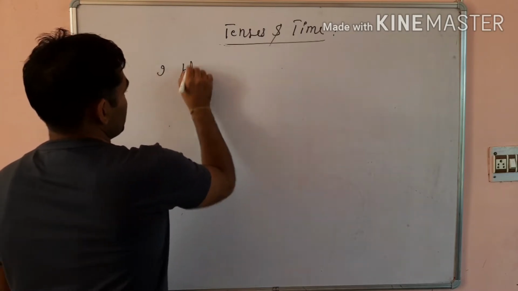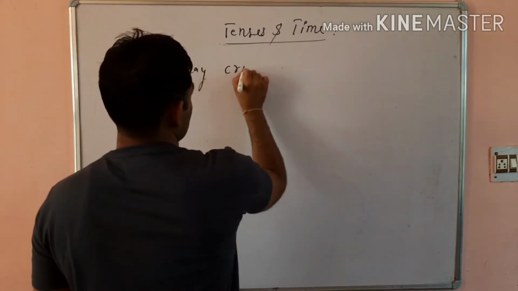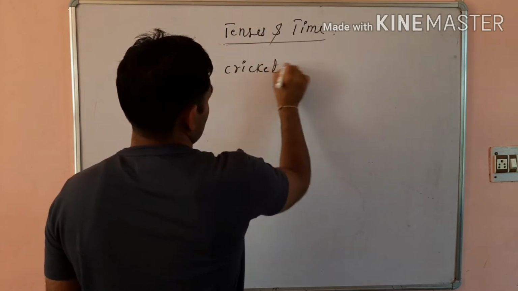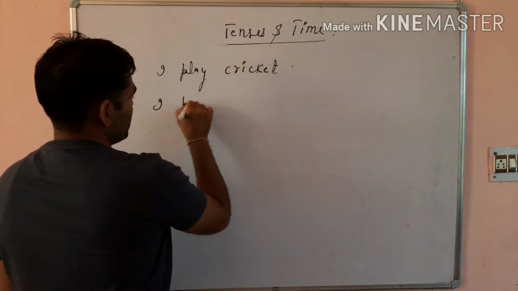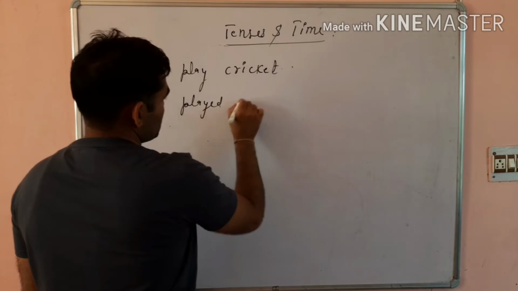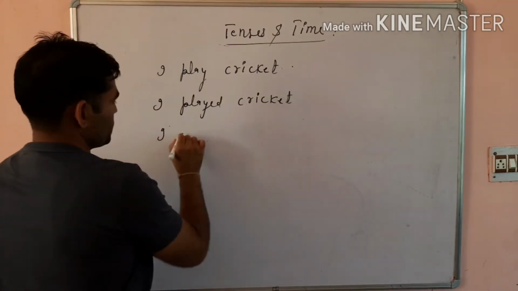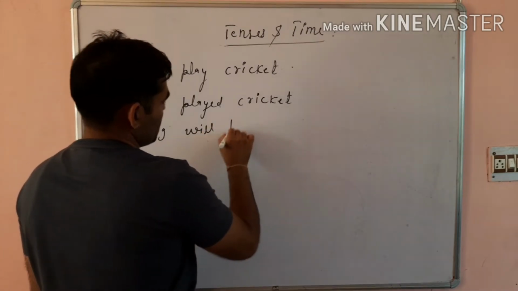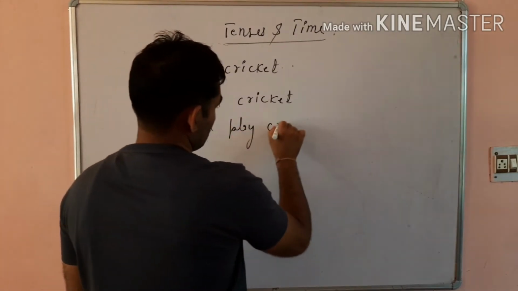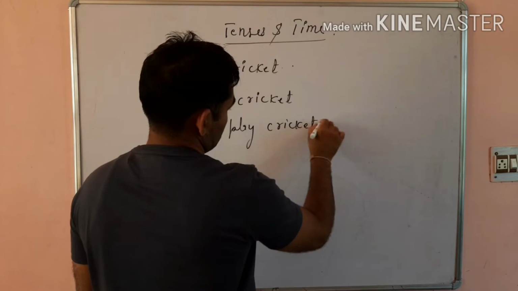I play cricket. I played cricket. I will play cricket.